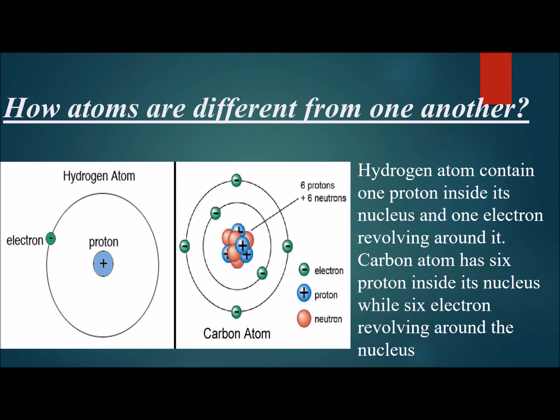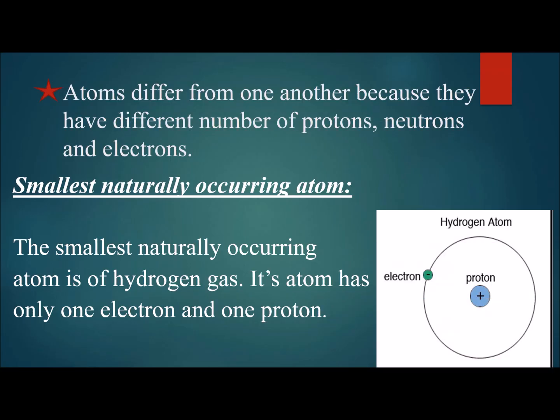The carbon atom has 6 protons inside its nucleus, 6 electrons revolving around the nucleus, and 6 neutrons inside the nucleus as well. So atoms differ from one another because they have different numbers of protons, neutrons and electrons.